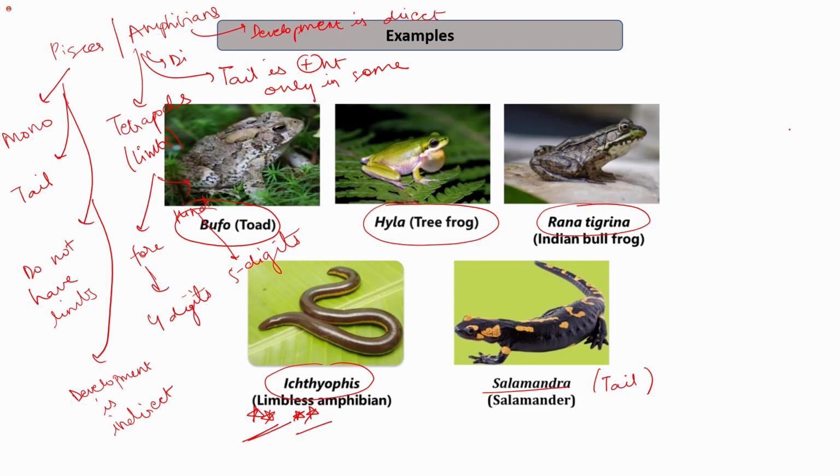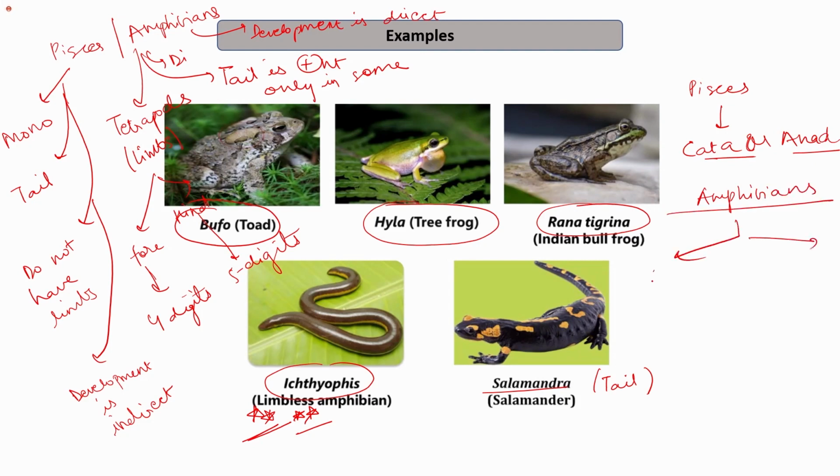In Pisces, we see that they perform migration. The migration can be catadromous or anadromous depending upon the type of fish. Amphibians, in order to avoid harsh situations, undergo estivation or they undergo hibernation.